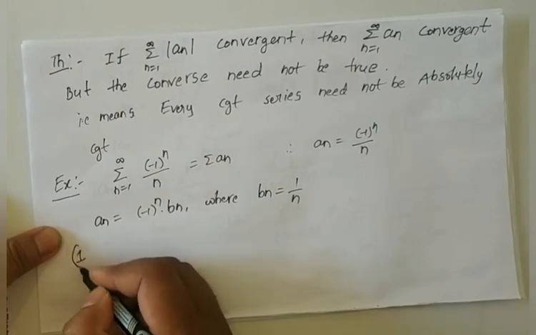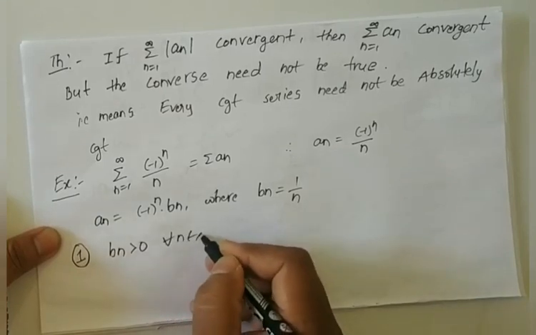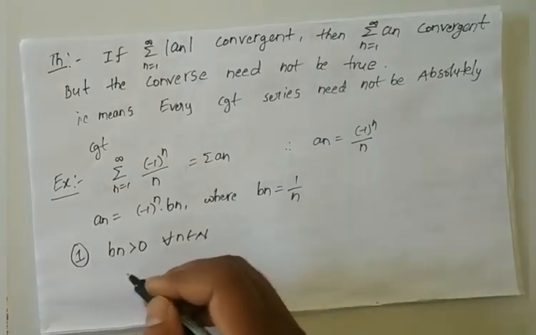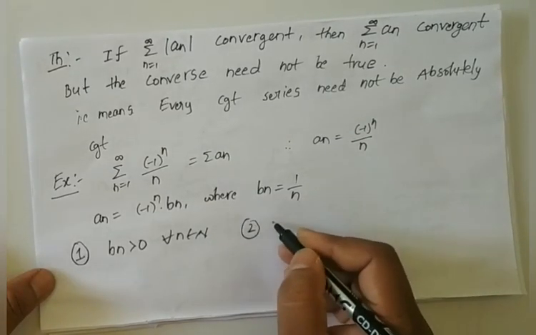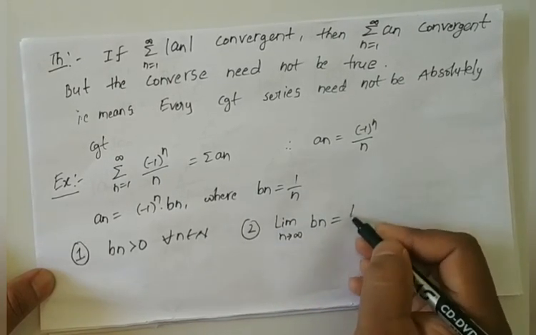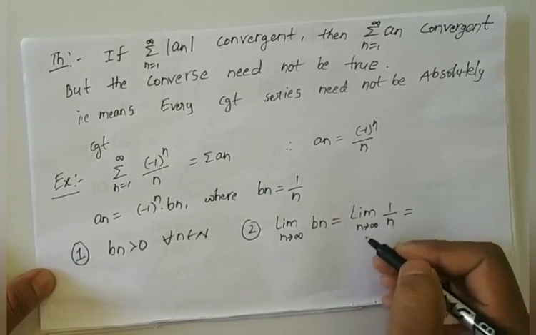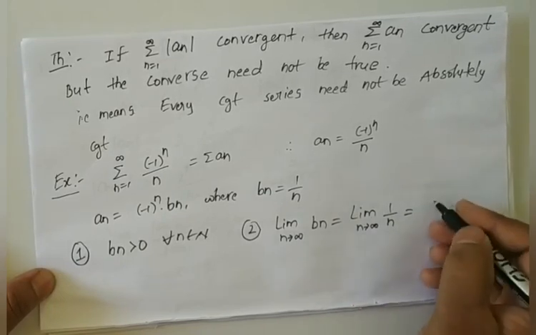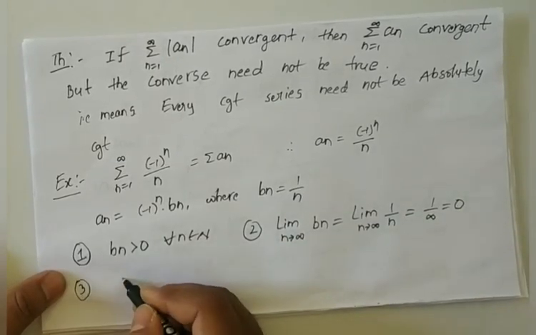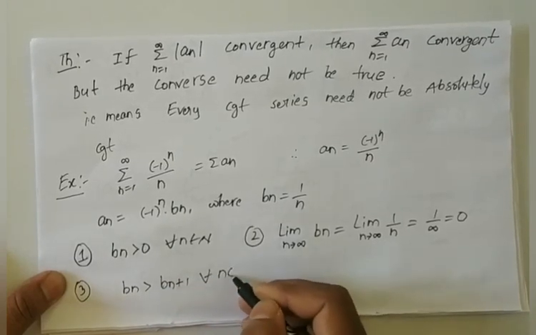Here bn is always greater than 0 for all n, because the numerator is positive and the denominator is also positive. Second condition, limit n tends to infinity of bn is limit of 1 by n, which is 1 by infinity, equal to 0. Third condition, bn is greater than bn plus 1 for all n.